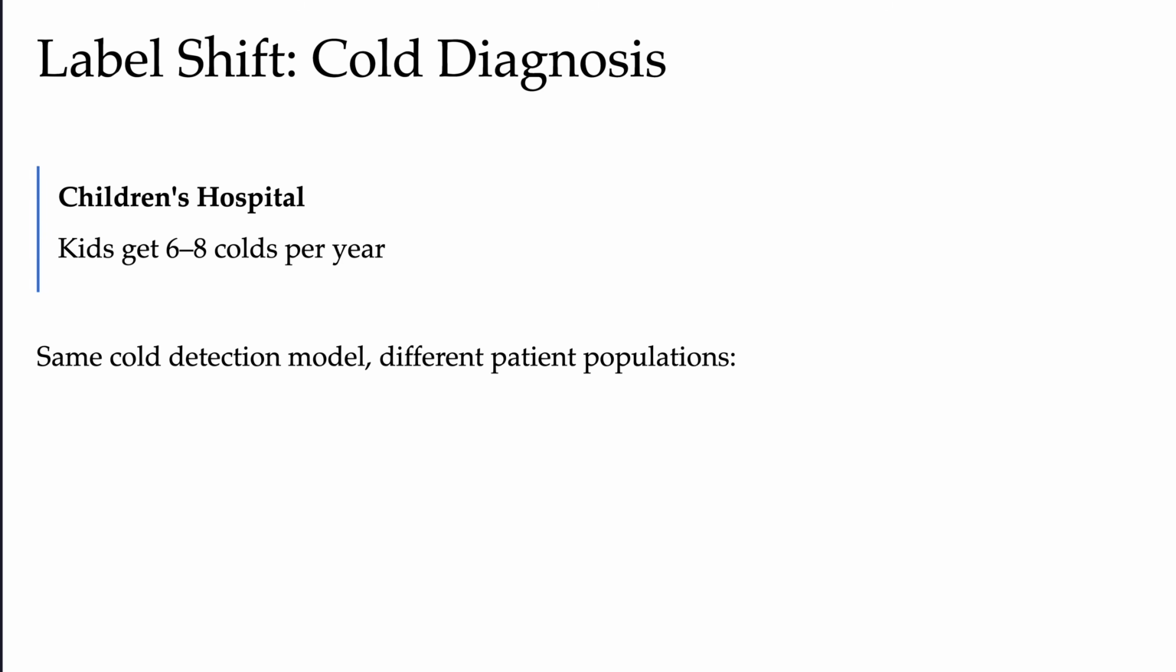Now we look at an example we'll carry through this section, a cold detector trained at a children's hospital. Imagine the training environment. Kids catch 6 to 8 colds a year. So in that hospital, colds are everywhere. And the model learned that accordingly. When the model sees a patient with a running nose and a cough, the model would decide this patient probably has a cold, and it's usually right.